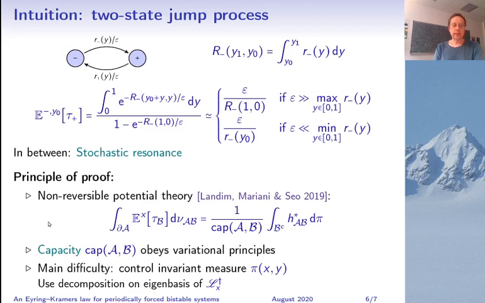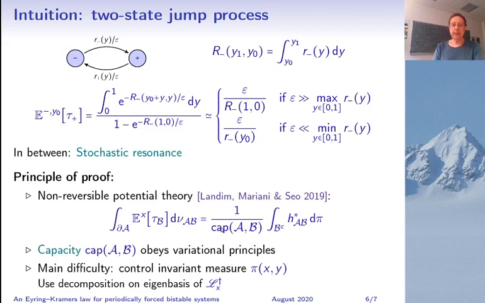Now here's a short idea of the proof. The proof is not based on the two-state jump process. It is based on this non-reversible potential theory by Landim, Mariani and Seo I mentioned. And what this theory gives you in particular is a formula relating the expected first hitting time of a set B, starting on the boundary of a set A and with a particular measure.